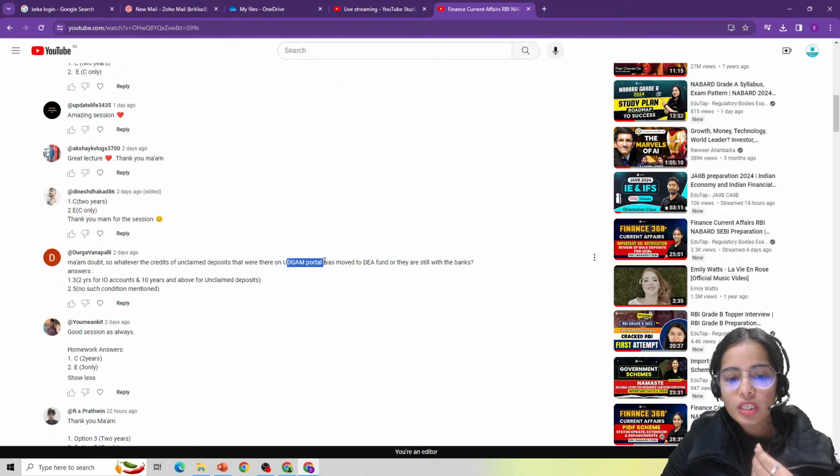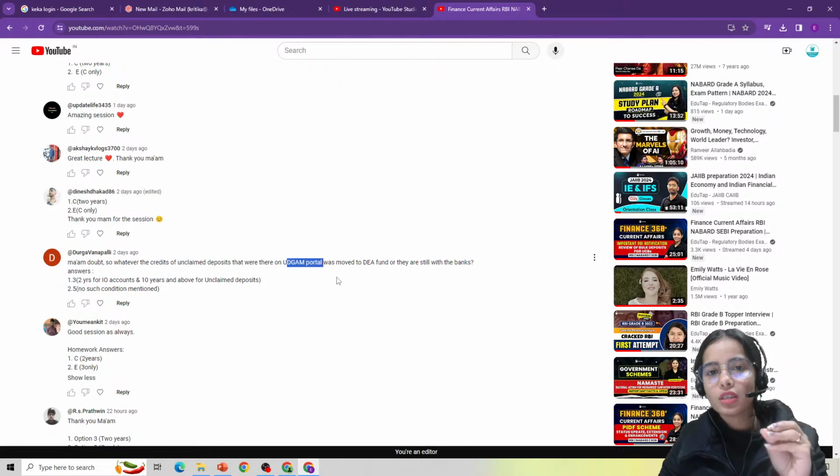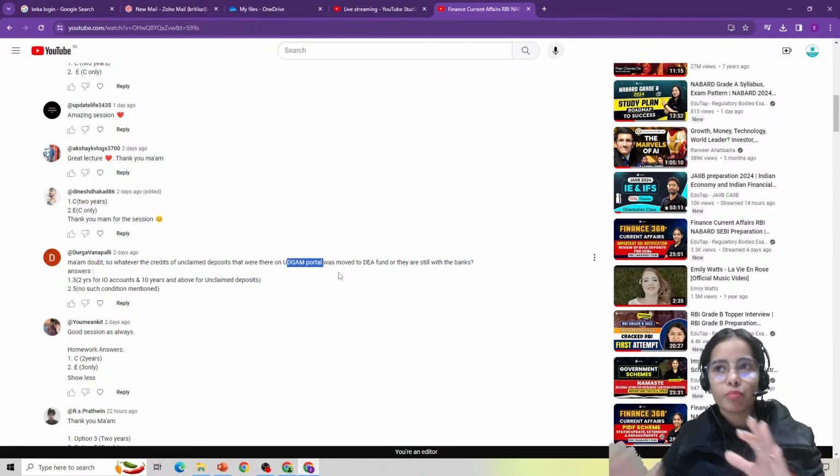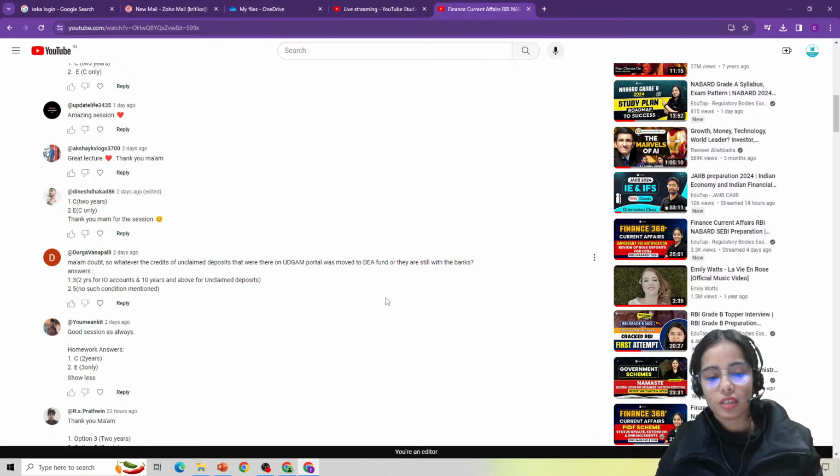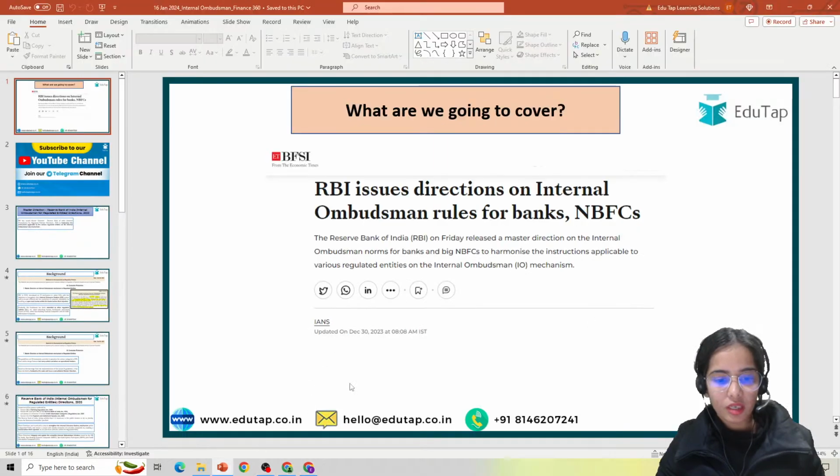In the UDGAM portal, you get to see all the money that is unclaimed. Unclaimed money is what you have not claimed for 10 years. Okay, they are going to the DEA fund. The money is in the DEA fund. Okay. So here, this is it.